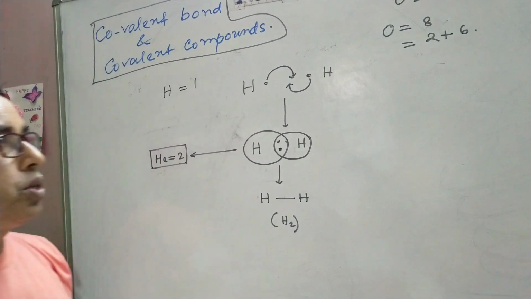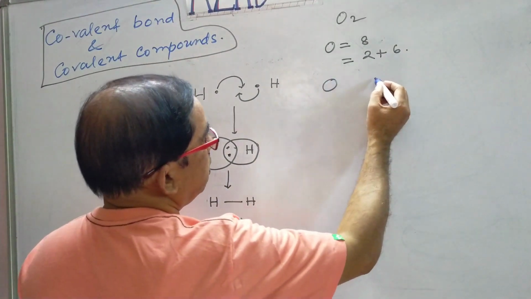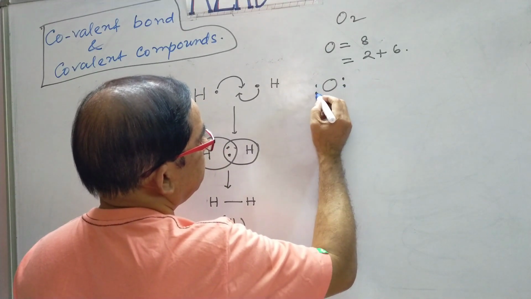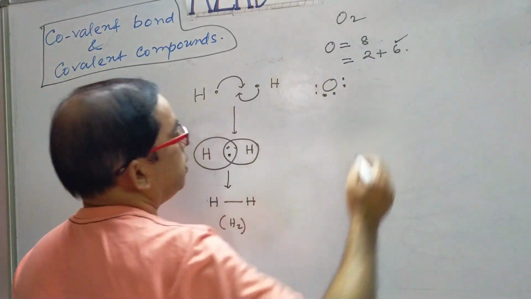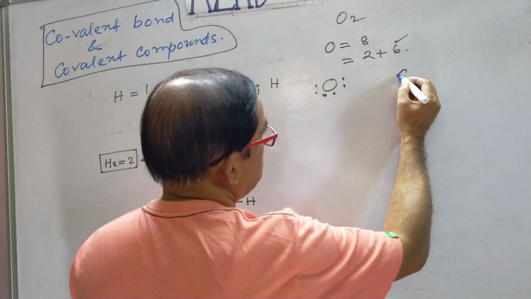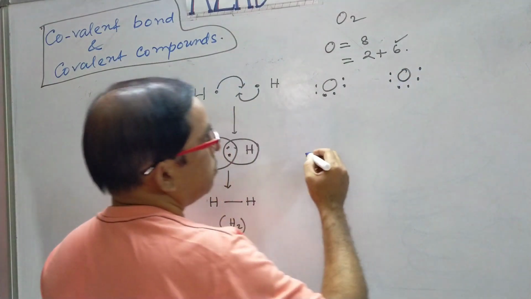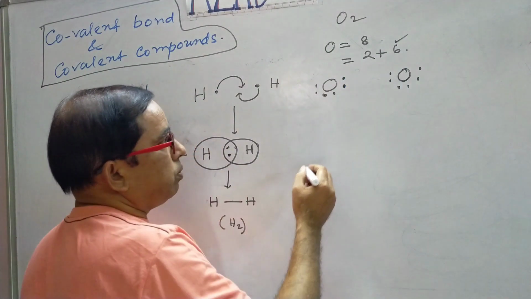What happens in the formation of O2 molecule? Two oxygen atoms come closer like this. These are the electrons in its outermost orbit, and here another oxygen atom is represented like this. They share two electrons from each atom.